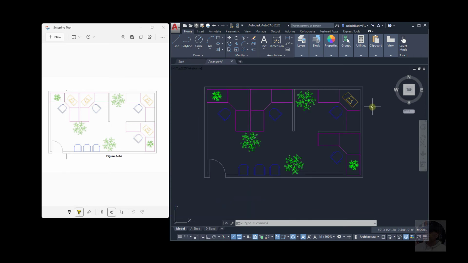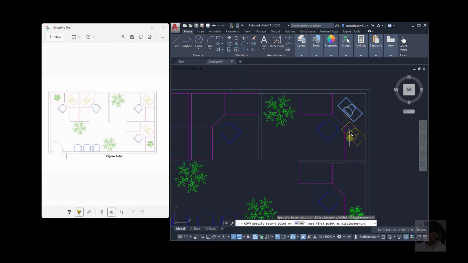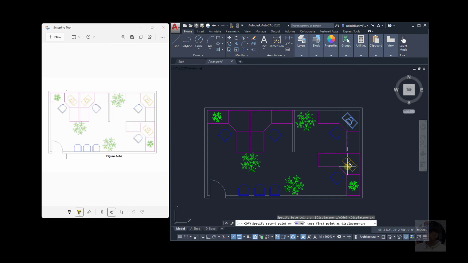Okay, now let us copy, base point, paste, paste. Let me paste here and then rotate, or I can mirror it as well. Okay, and escape. Let me rotate this, enter, and here you go.